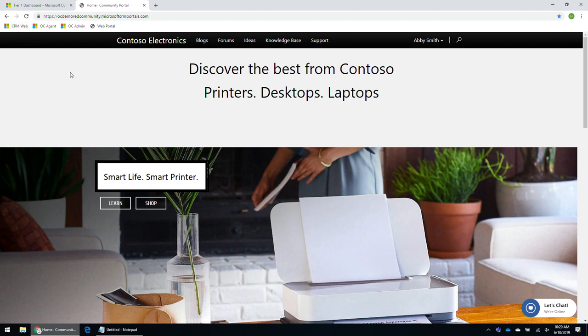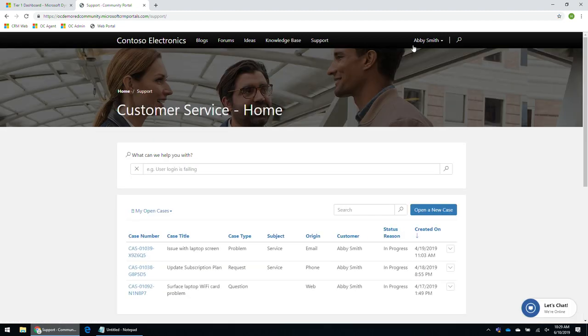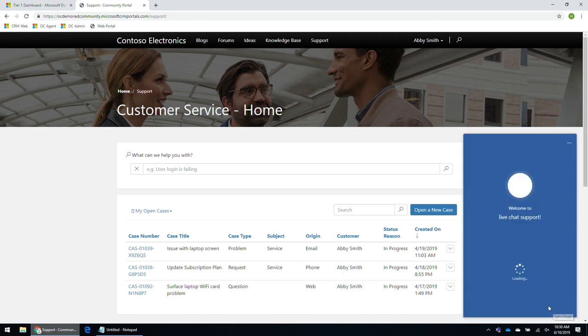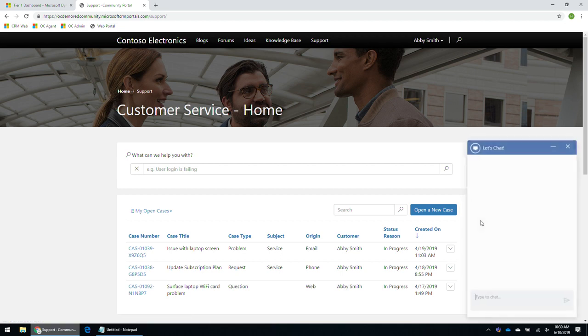In this demo, I am logged on to the self-service website. This is the communities portal powered by Dynamics 365 portals, and I have logged on to this portal as Abby, who is one of the customers, and I need some support related to the printer that I have purchased from Contoso Electronics. So I go on to the support website. I am offered chat as an option over here. I click on this, and it will initiate a chat conversation.